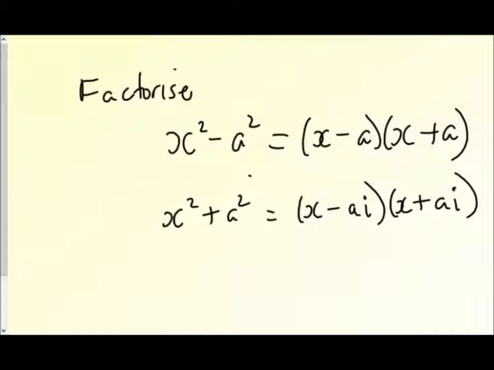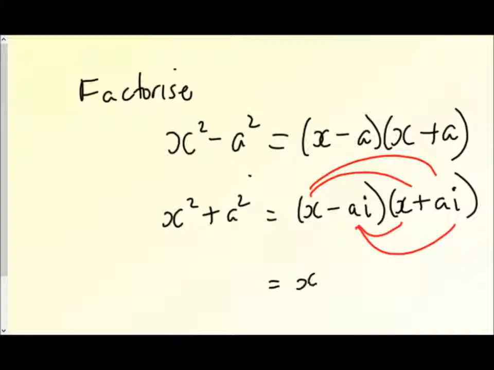Okay, so just imagine we're going to expand the brackets there. That gives us the x squared. That gives us x times ai. That gives us x times negative ai. So those two parts cancel out. And then at the end we've got negative ai times positive ai. So let's just write down what we've got there.